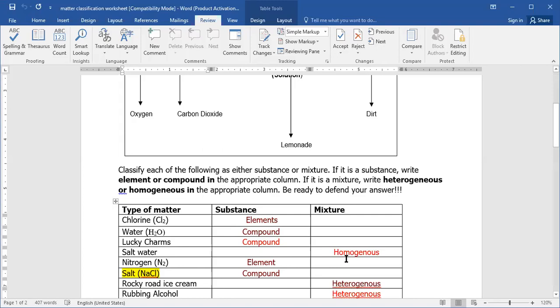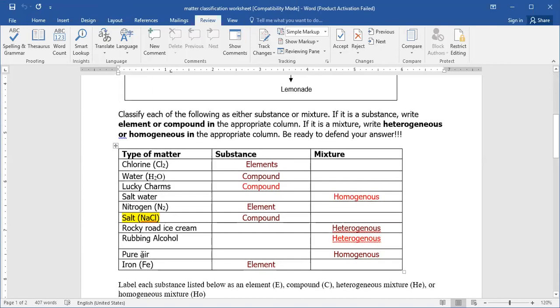Salt water, it's like salt added to water and dissolved inside it, so it will be a mixture, and it will be a homogeneous mixture too. Nitrogen, like we said before for chlorine, the nitrogen will be N2, and N2 means element repeated, so it will be substance, element. For the salt NaCl, table salt, it's sodium, natrium, plus chlorine, and the proportion between them is one sodium to one chlorine, so it will be a substance, compound.